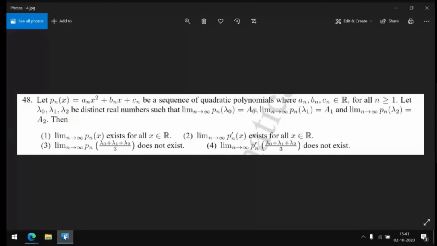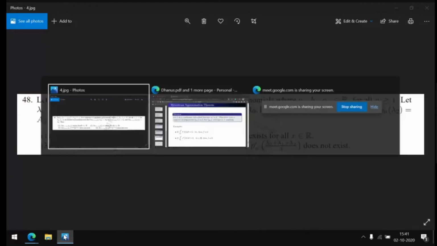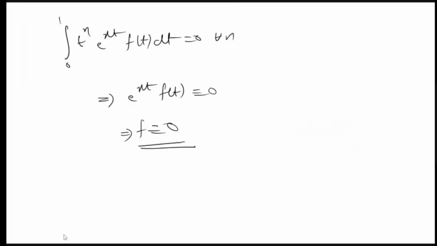So the thing is, in this question there are 3 unknowns, an, bn and cn, and they have given the values at 3 points, Pn at lambda naught, lambda 1 and lambda 2. So it is just a 3 equations and 3 variables problem. How to solve this? Here we know Pn of lambda naught, Pn of lambda 1 and Pn of lambda 2.